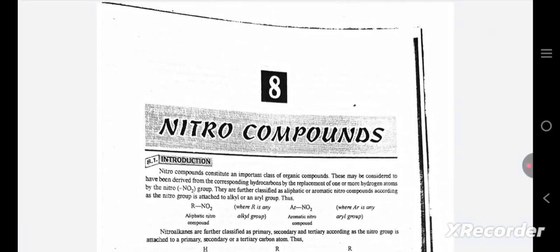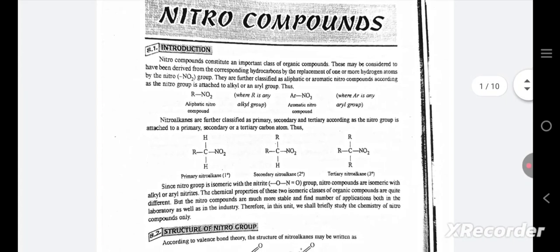Today in this video we are reading chapter 8, Nitro Compounds. Introduction. Nitro compounds constitute an important class of organic compounds. These may be considered to have been derived from the corresponding hydrocarbons by the replacement of one or more hydrogen atoms by the nitro (NO2) group.